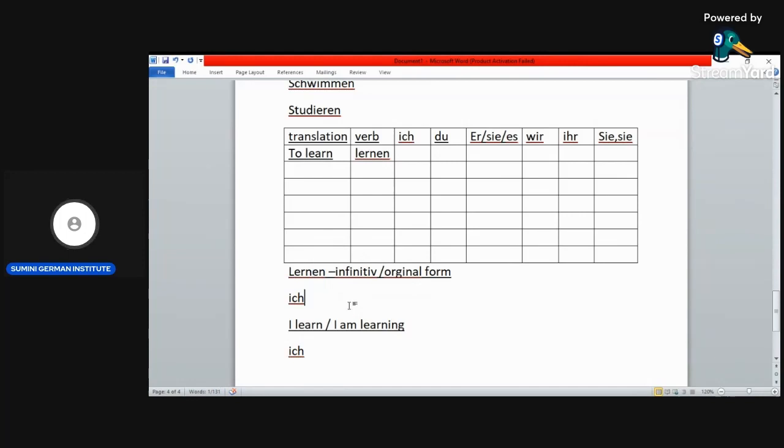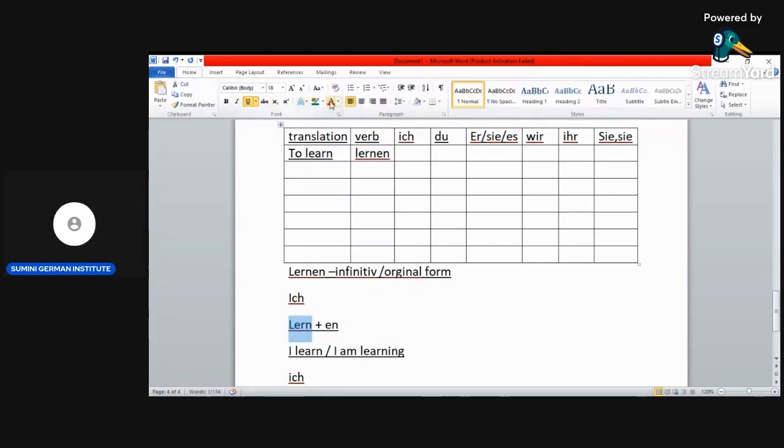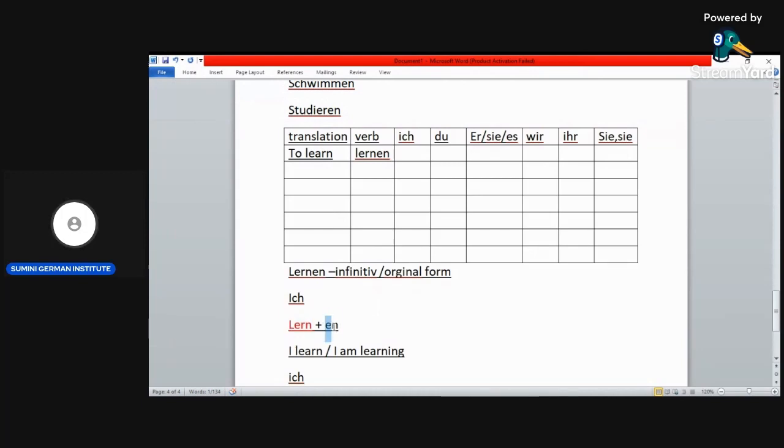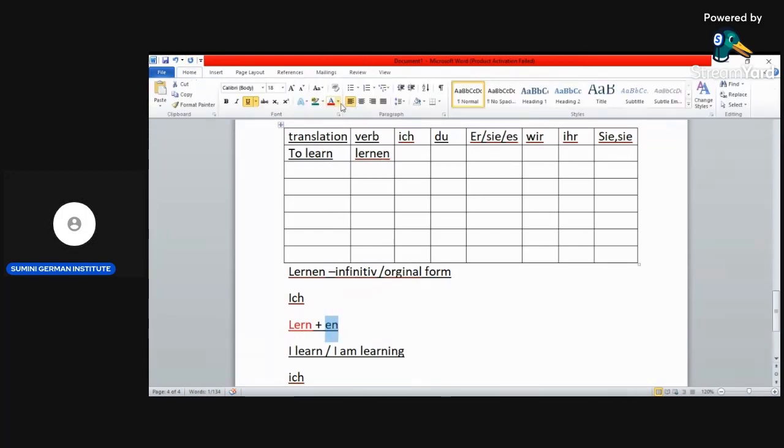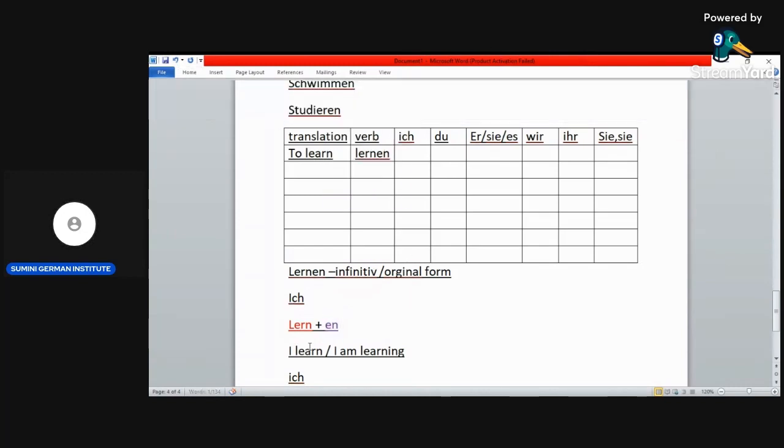First of all, a verb in German is made up of two things. We have lernen, in which learn is the verb stem, and then we have the en, which is the ending. So what changes while conjugating all verbs in German? It's the ending, and sometimes the verb stem also changes.